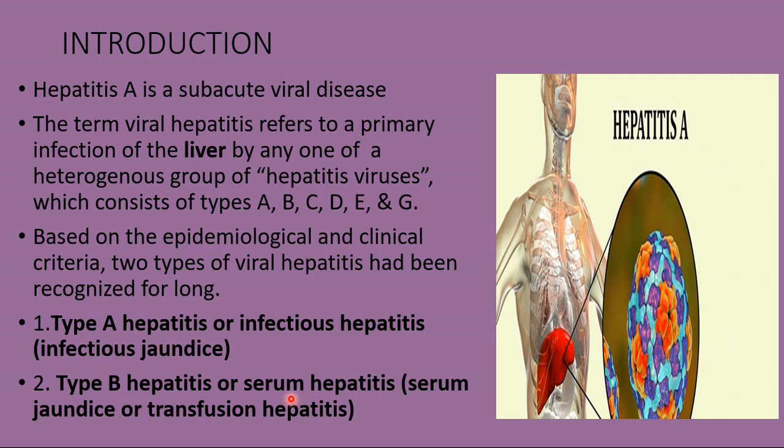Whereas coming to type B, or serum hepatitis, which we also call transfusion hepatitis or serum jaundice, it is seen among persons receiving blood transfusion or serum inoculation. That's why we call this transfusion hepatitis.